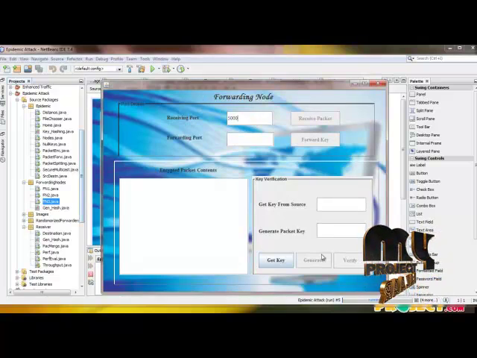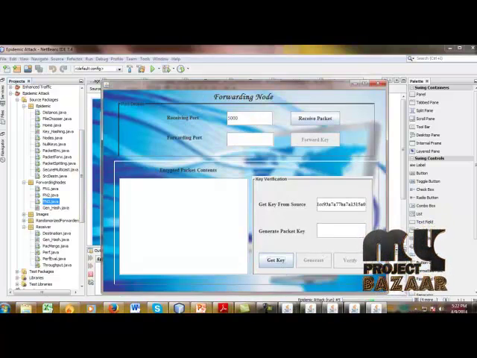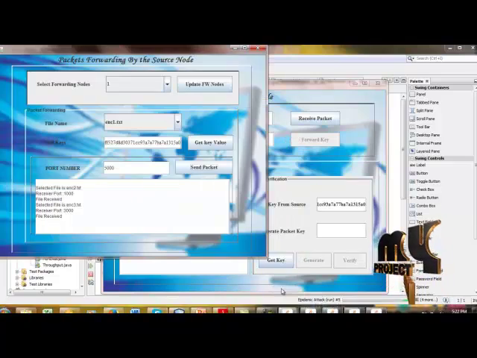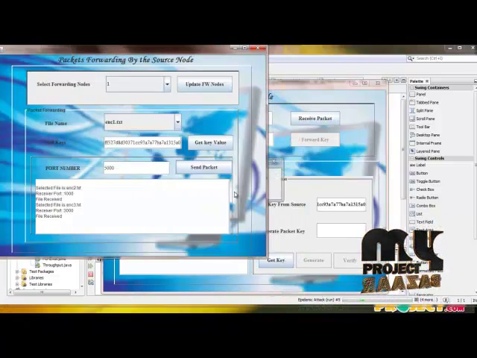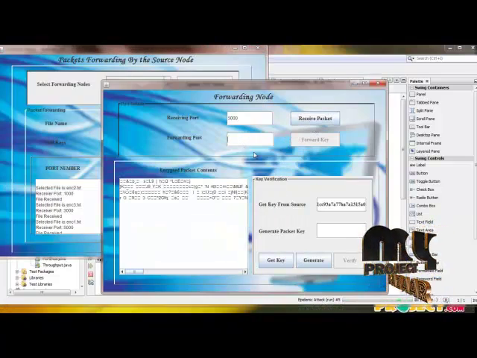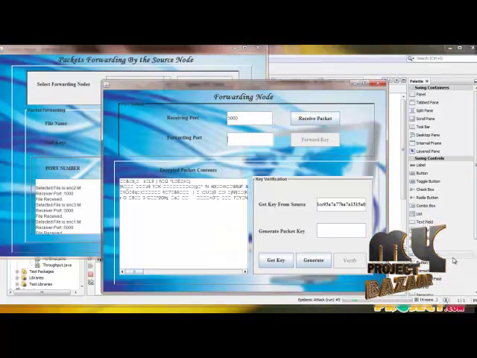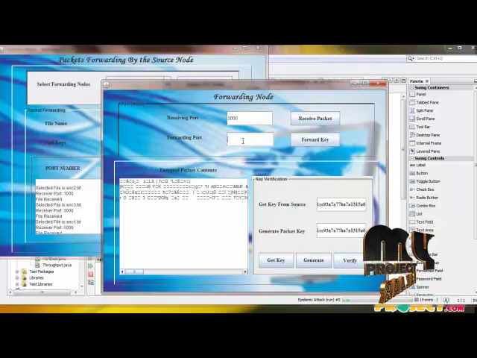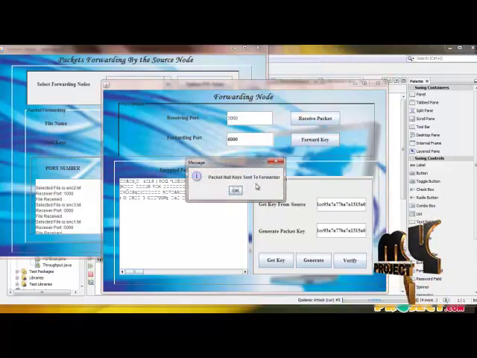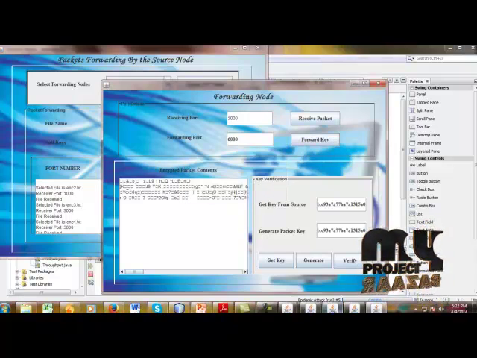Use the same port numbers and get the key first. Now just forward the packet and receive it in the third forwarding node. Now generate its null keys and verify it. Use some other port numbers and forward it to the destination.